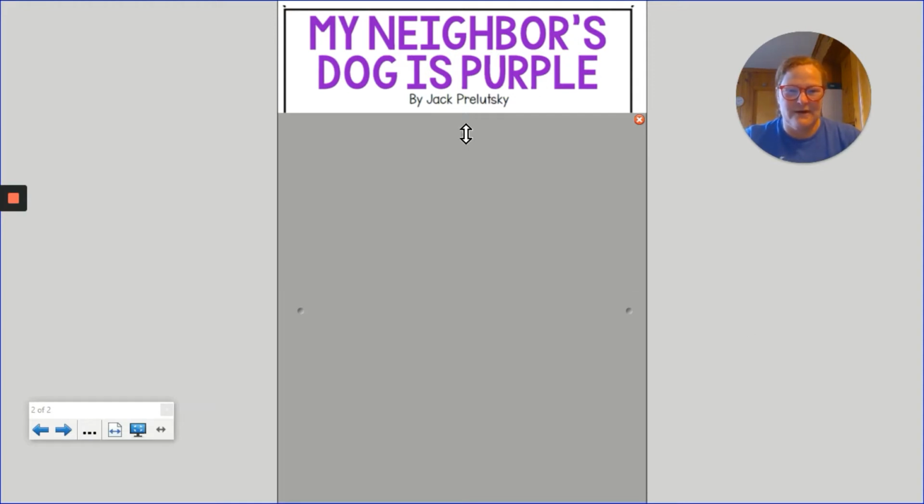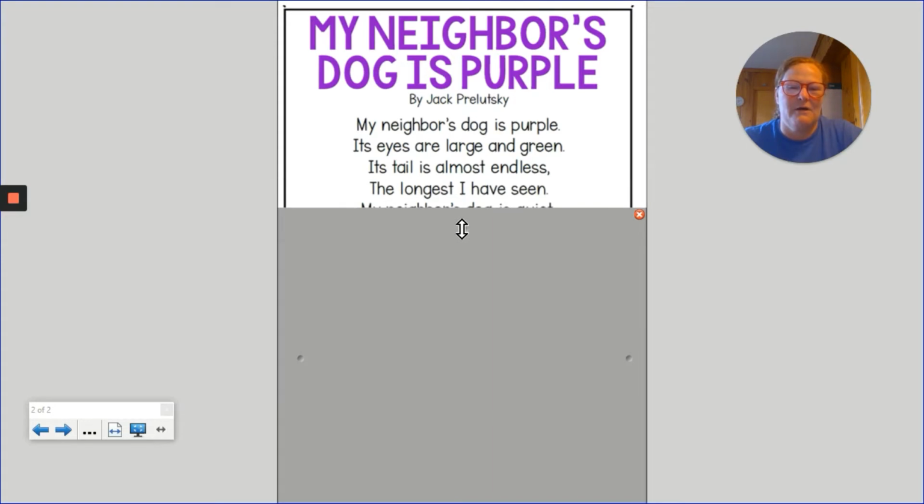If so, that's okay. So now what good readers are going to do is take what descriptions they get from the poem, or from your text if you're reading another story, and make that mental image of the setting or the characters in your mind. So right now we're talking about our neighbor's dog. We're going to try to picture in our mind based on these descriptions. Are you ready? Now you're ready to do your during. Okay, here we go.